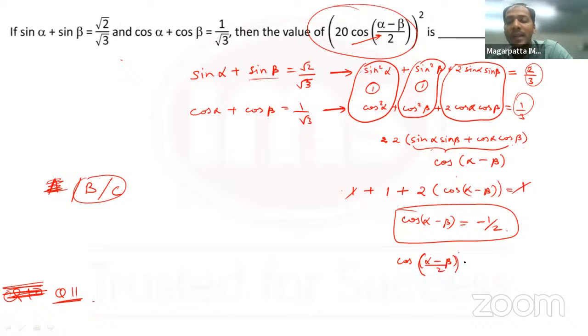Okay. The smartest way to deal with this question: this is not an MCQ option based question where you have multiple cases possible. When this question comes in your theta question or short answer section, only a single answer is possible. So can you think of any value for alpha minus beta for which cos of alpha minus beta is minus 1 by 2? Can anyone tell me what value for alpha minus beta I can take for which this will be satisfied?